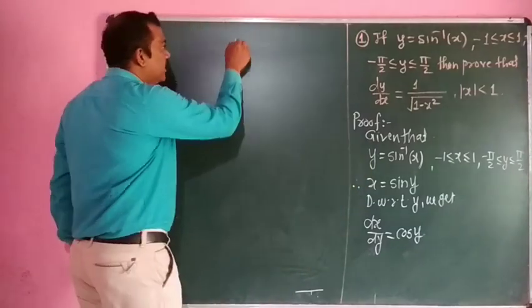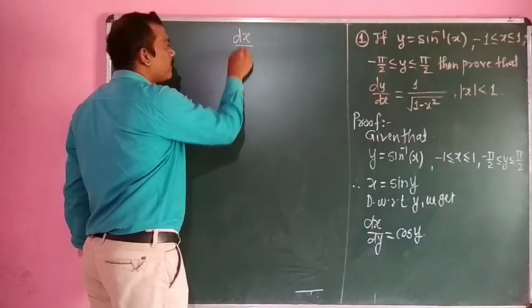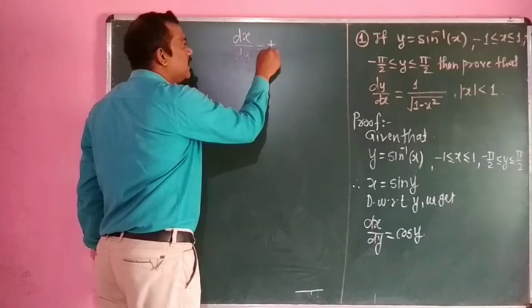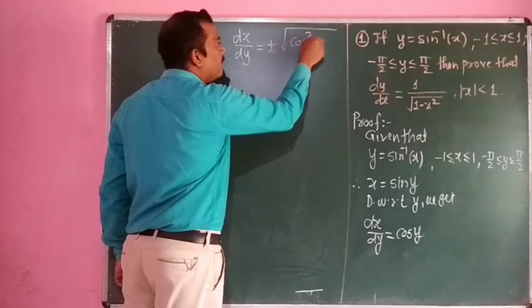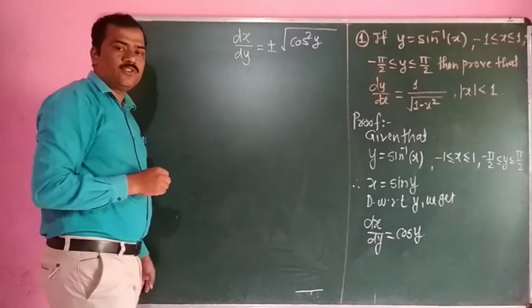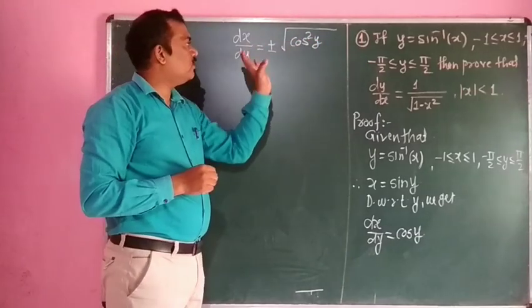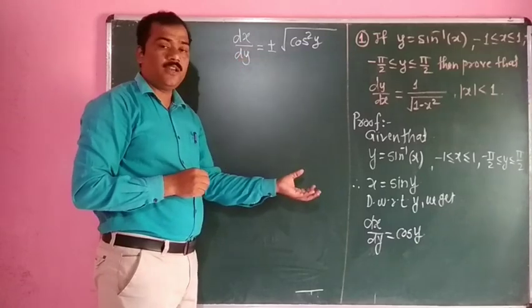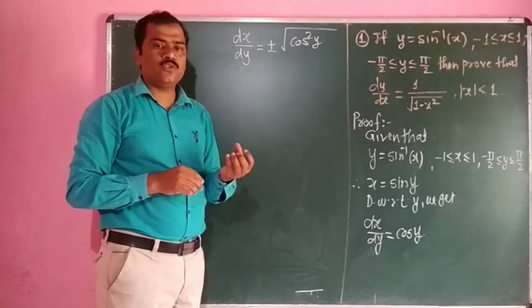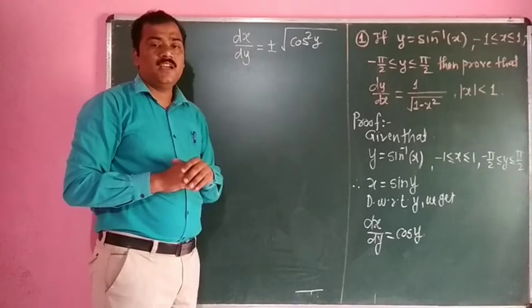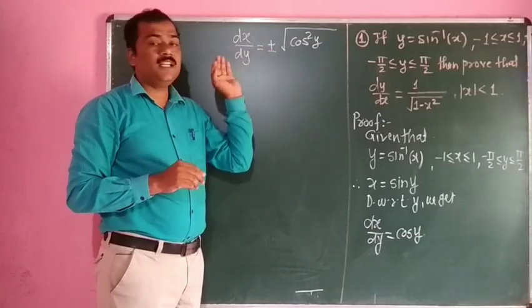So we can write dx by dy is equal to plus minus under square root of cos square y. Square and square root get cancelled, we get the cos y original value, and since we get two square roots, plus and minus, we write plus and minus here.